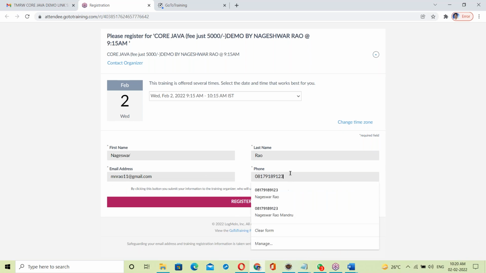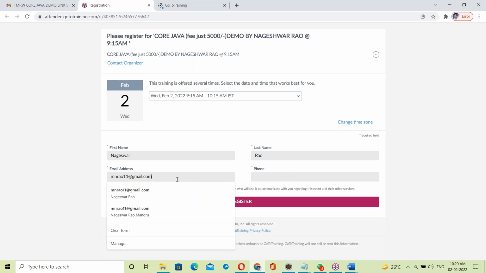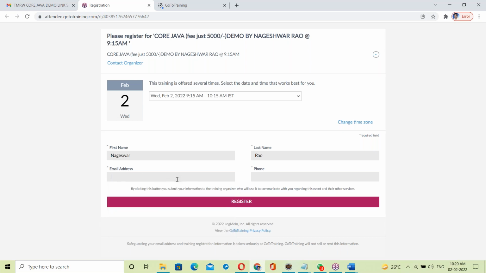First name, last name, email address and phone number, something like this. We are providing these details. This is a form. We are filling the form, registering and submitting. This is called front end.